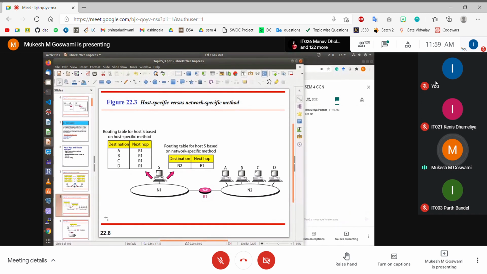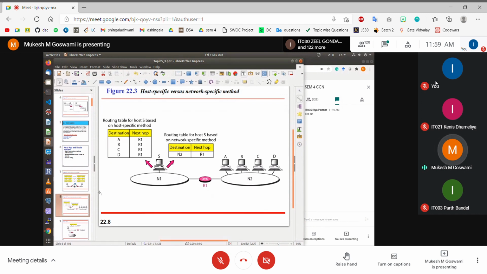We already discussed previously that one of our objectives is to simplify the structure of the routing table and to minimize the amount of information that we need to store inside the routing table. Why? Because the routing table is the structure which will be frequently scanned in order to find the next hop destination, right? We'll see in the forwarding process that whenever a new packet comes in, we have to scan the entire routing table in order to find where this packet is to be forwarded and through which outgoing interface, right?